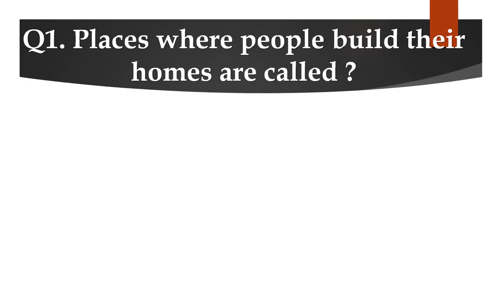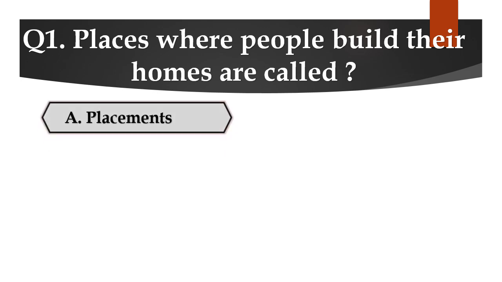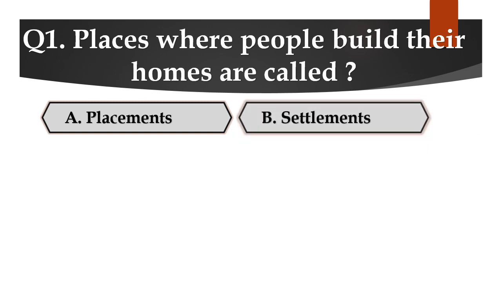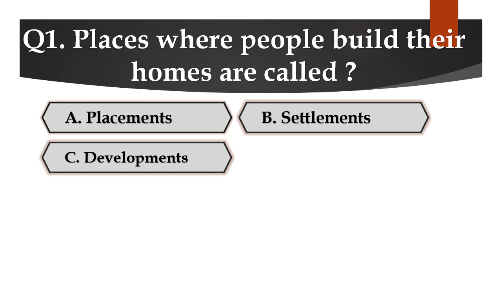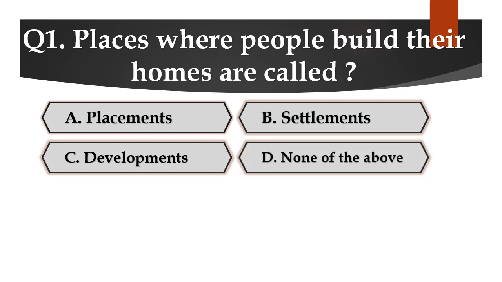The first question for today is: places where people build their homes are called, and your options are A. Placements, B. Settlements, C. Developments, or D. None of the above.